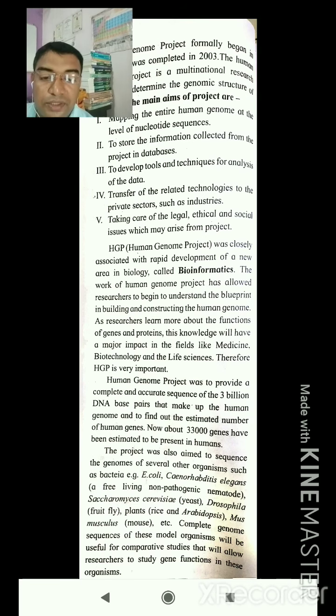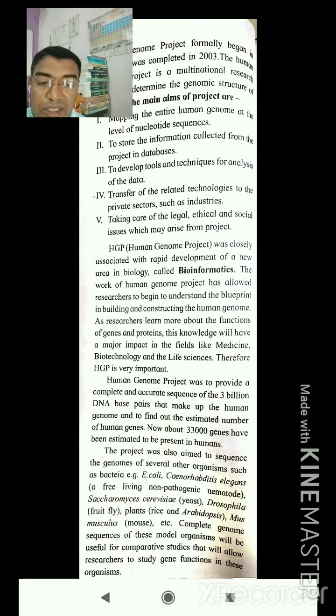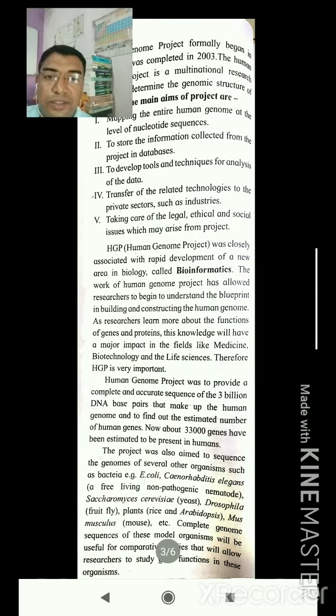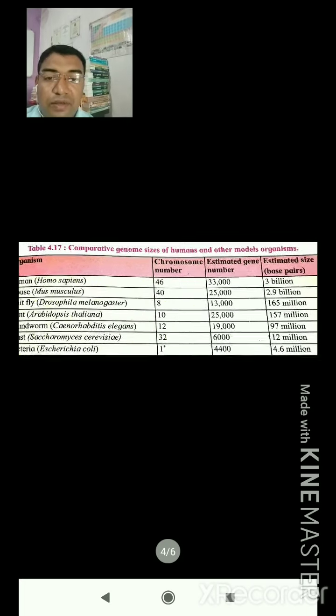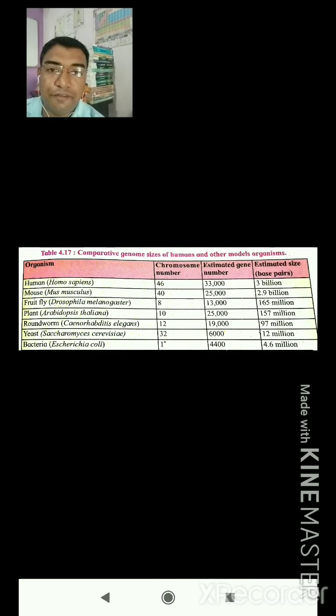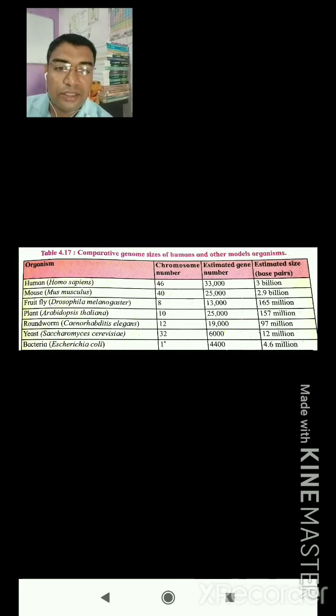The complete genome sequence of these model organisms will be useful for comparative studies, as well as allowing researchers to study the genes of these organisms. There are certain examples given here. First is the human. The human scientific name is Homo sapiens, having about 46 chromosomes, estimated genes about 33,000 and estimated size of base pairs about 3 billion.